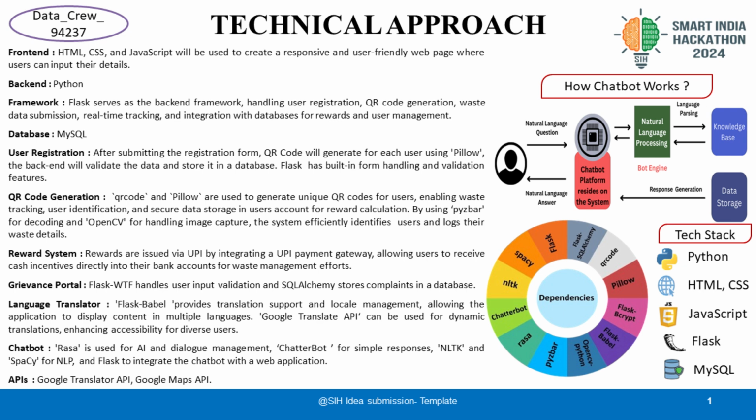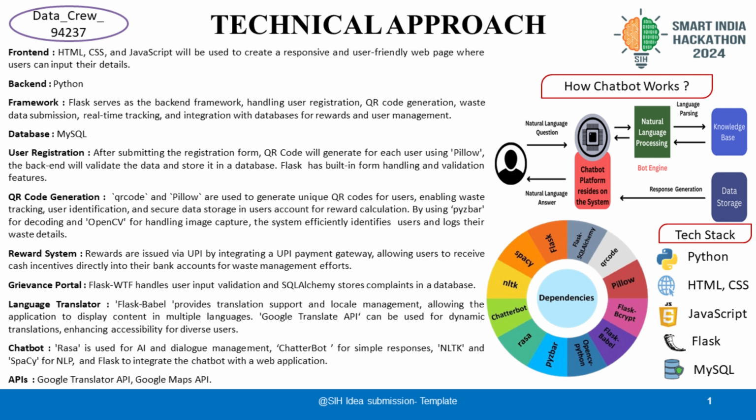For the reward system, it integrates with a UPI payment gateway for cash incentives and promotional rewards for hotels and industries. For the grievance portal, complaints are managed through Flask WTF forms and stored in MySQL using SQLAlchemy. For the multilingual support, it is implemented with Flask-Babel for static content and Google Translate API for real-time translations. For the chatbot, it is powered by Rasa for dialogue management with ChatterBot for simple responses.